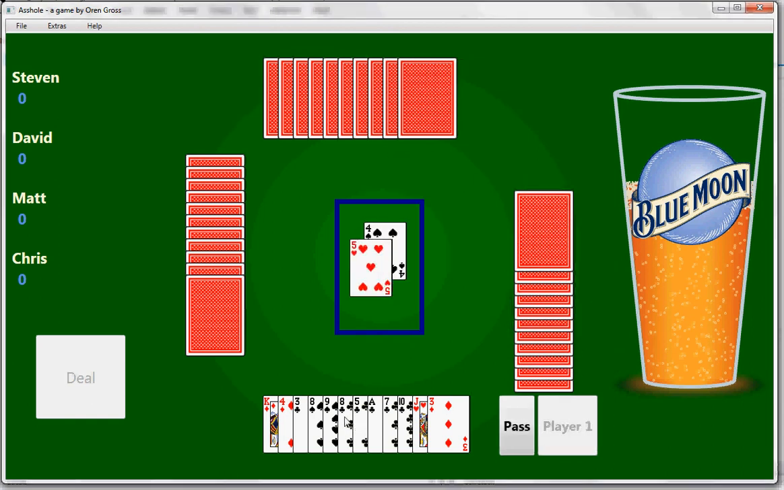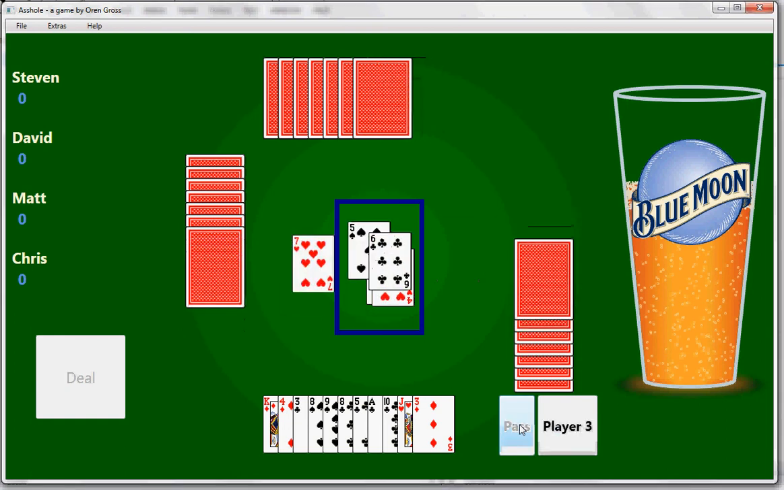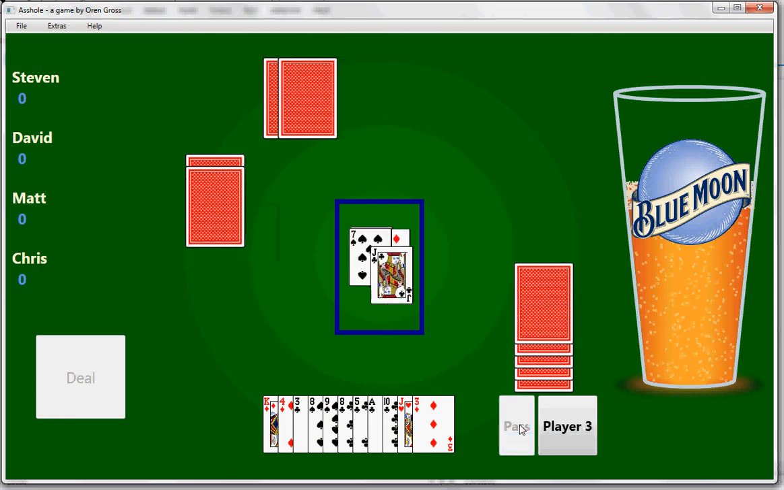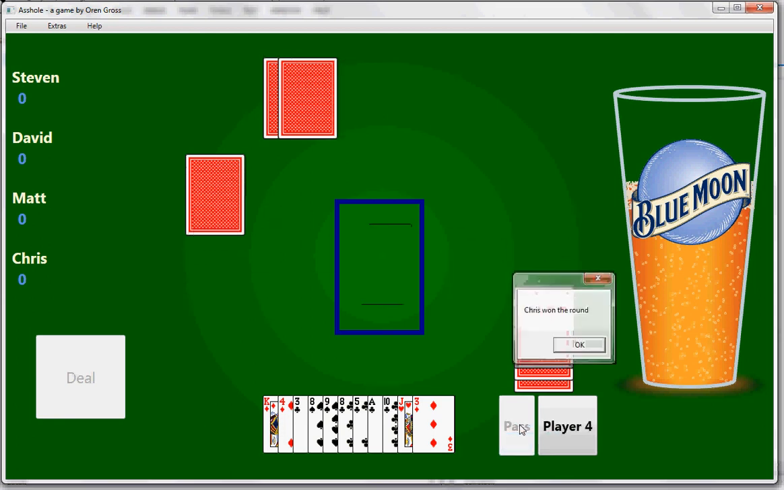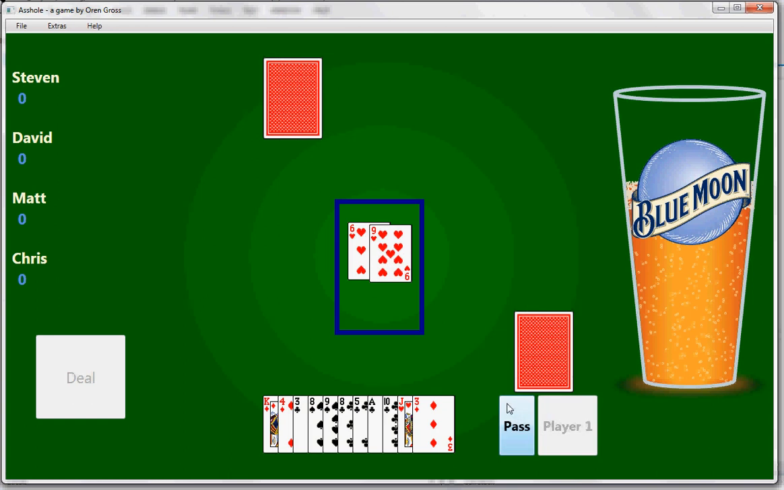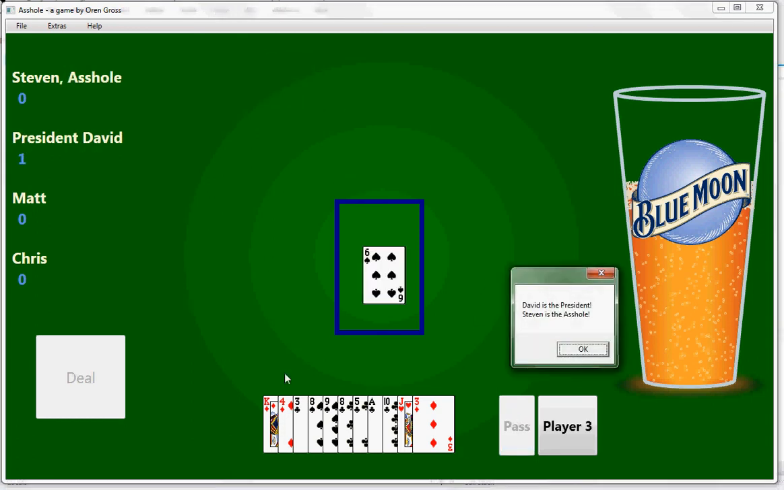It's the player's turn, so I'm going to put down this card, and it goes around until no one's left over. So I'm just going to let myself lose on purpose. I'm just going to keep passing. So I will become the asshole. Alright. So this player right here, which is David, just got rid of their last card. So they will be the president. So we're just going to finish this off. And so David is the president, and because I am the last player playing that still has cards, I am the asshole.